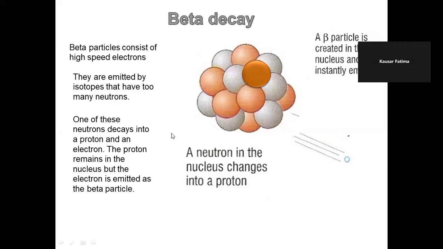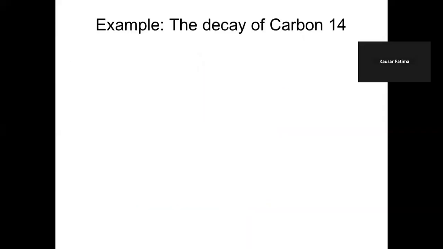So the total number of protons plus neutrons remains the same. No effect on nucleon number. And beta particles travel at a speed of 7/10 of the speed of light in air, faster than alpha. Now examples of beta decay. Carbon-14 undergoes beta decay. It's an isotope of carbon and it has 6 protons and 14 nucleons.